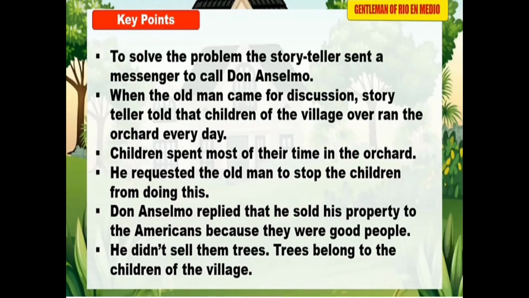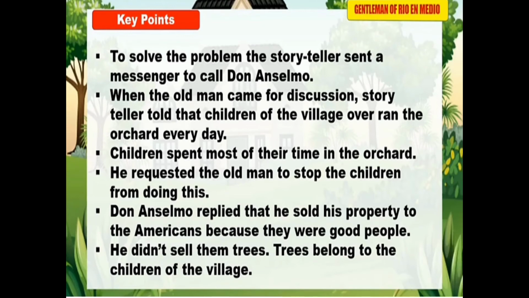When the old man came for discussion, the storyteller told him about the problem created by the children and told him to stop the children from doing this. But Don Anselmo said that he had sold only the property to the Americans because they were good people. He did not sell the trees, and the trees belonged to the children of the village.